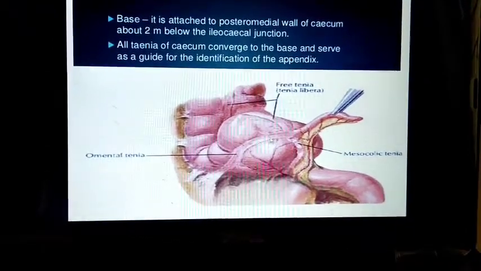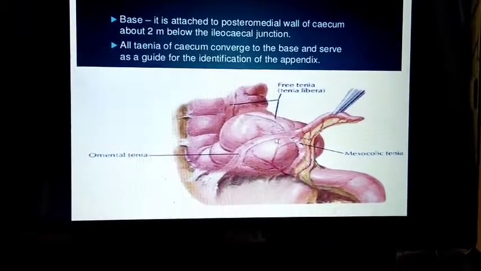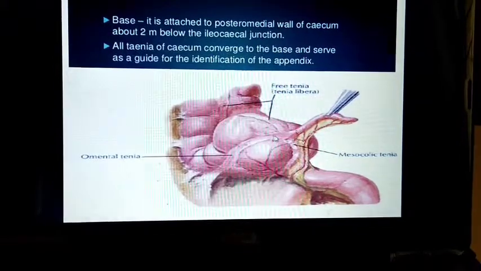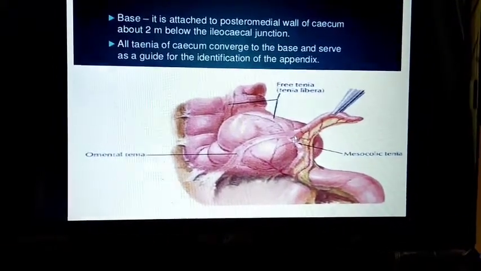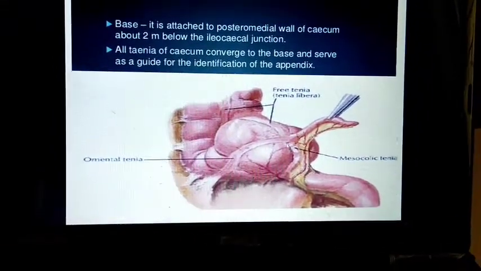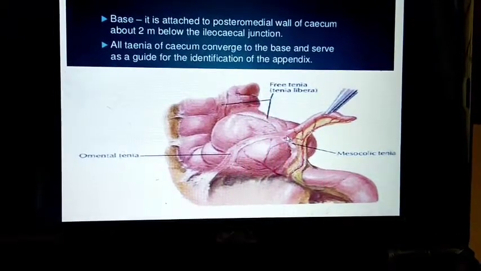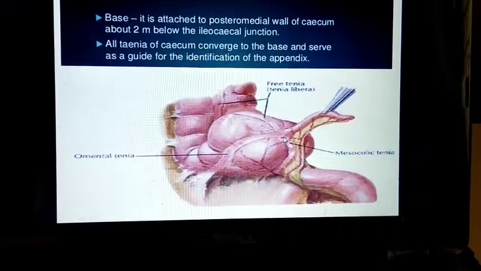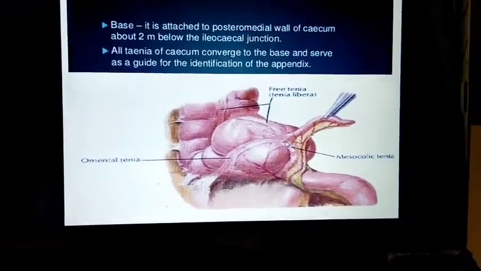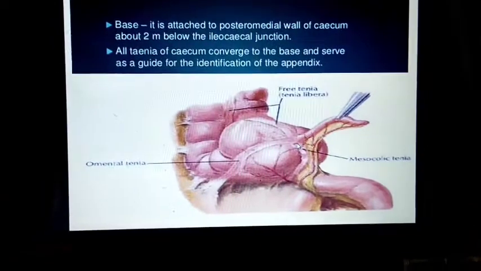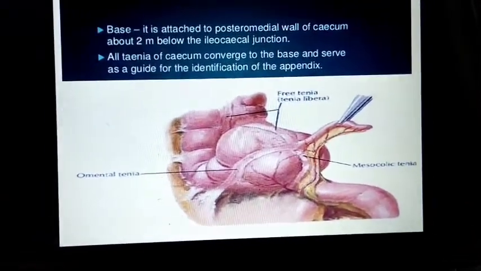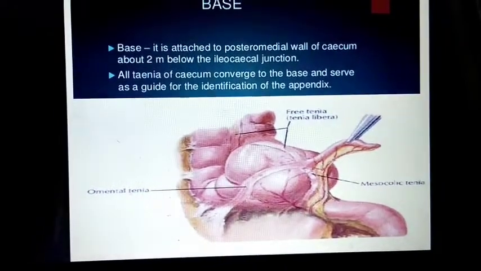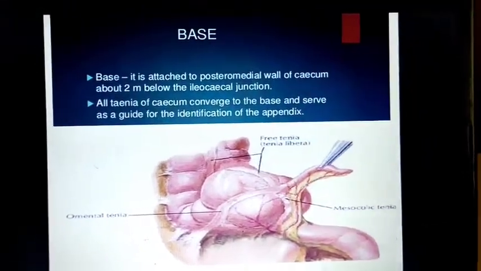These tinea coli, or longitudinal bands, or tinea libri, you can say, are where all 3 bands are joined. This is the base of the appendix. You can see here, this is the tinea coli, this is the tinea coli, they are joined together and form the base of the appendix. These are the 2 criteria to find out the base of the appendix. All tinea of the cecum converge to the base and serve to guide for the identification of the appendix.